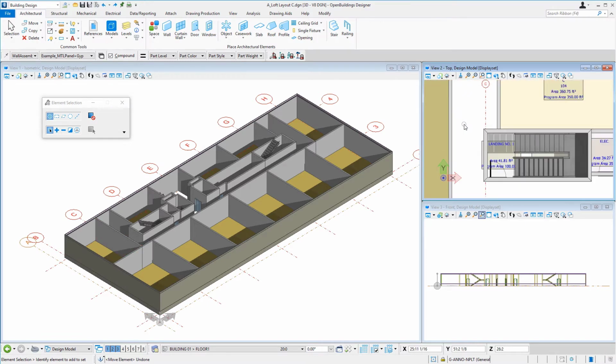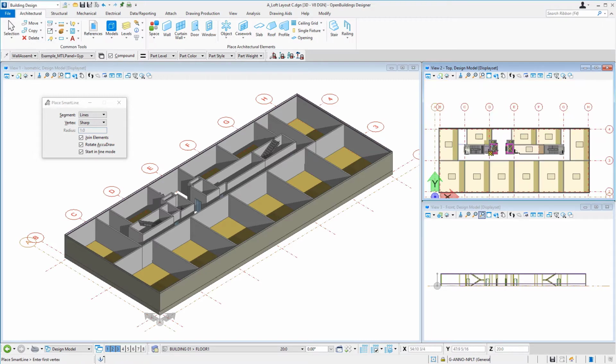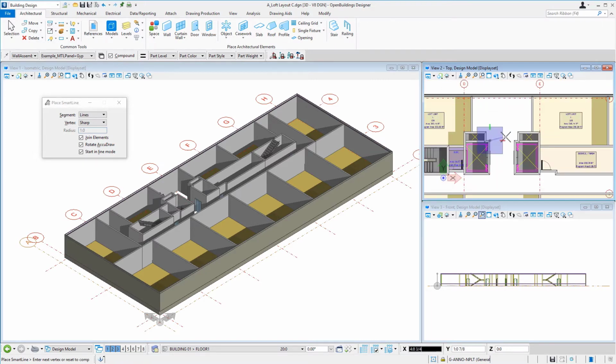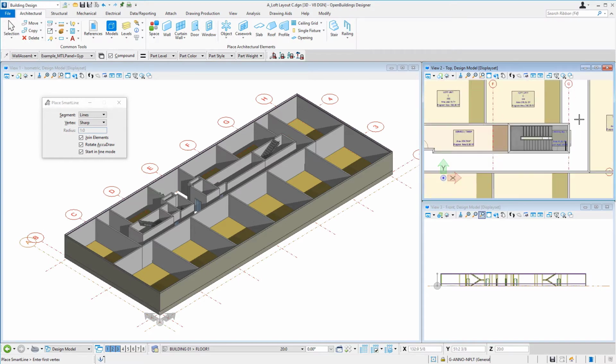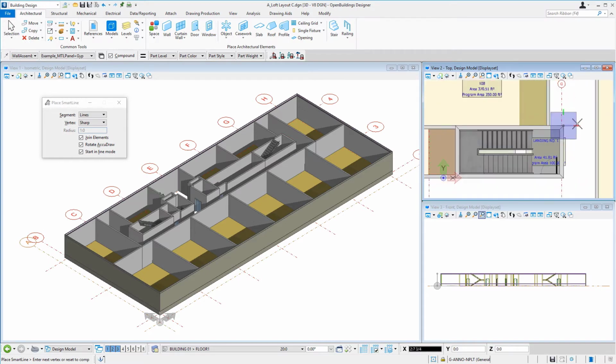I'll come into my plan view here. I'm just going to use my Smart Line tool and draw a line where I want to separate these spaces. We've got a line there, put a line on either side of the lift lobby. So even though we don't have walls in our plan here, we may want to designate these spaces separately, and we can do that by simply drawing lines on our plan. Let's get one more over here.